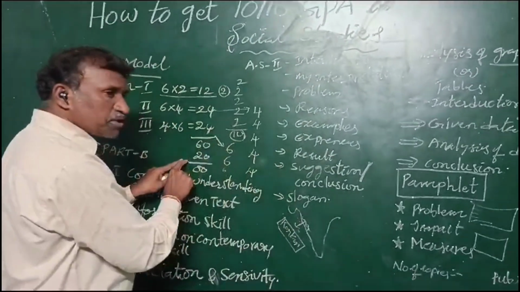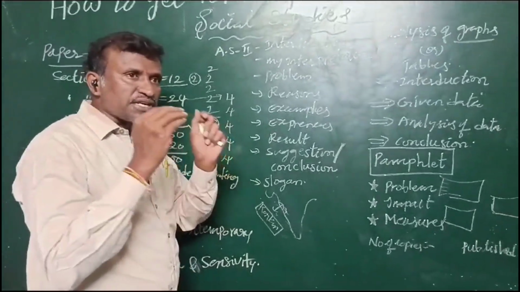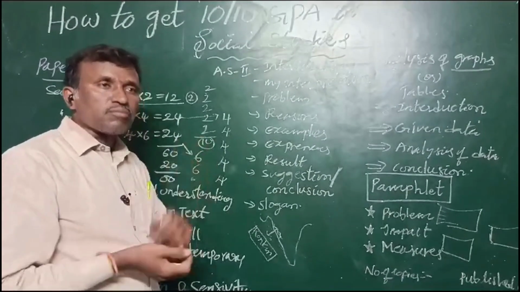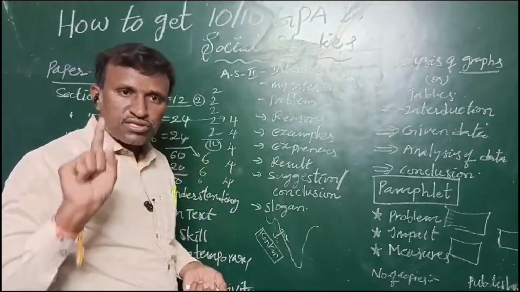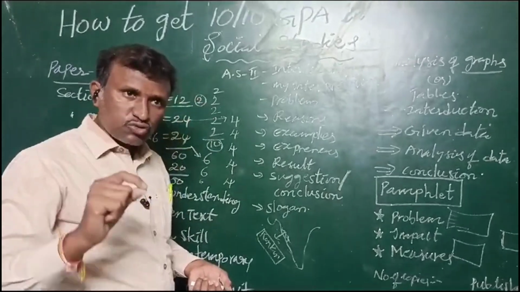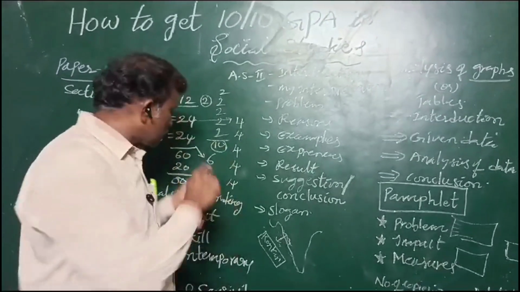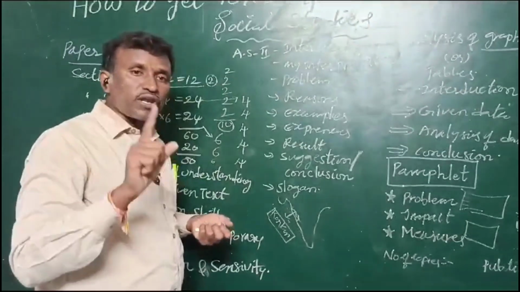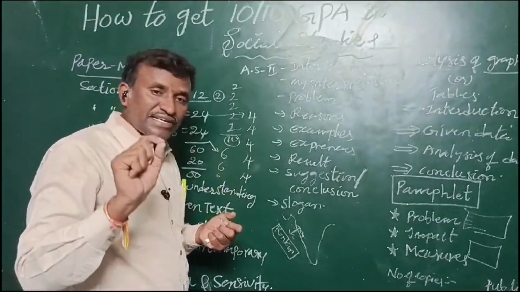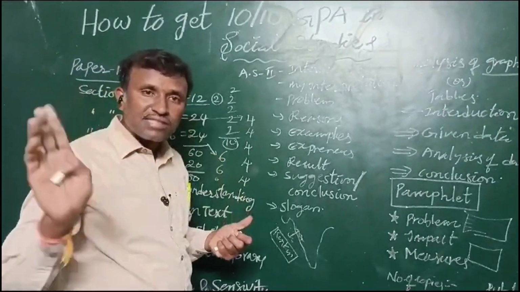Next one, Part B. In recent times, from last year onwards, they are giving a little bit difficult paper in Part B. They will ask statement questions: right or wrong, which is the correct one, answer the following question. Like that they are asking, so we have to focus on it. And one more important topic in Part B is current affairs. Current affairs questions are very important, Telangana as well as India.